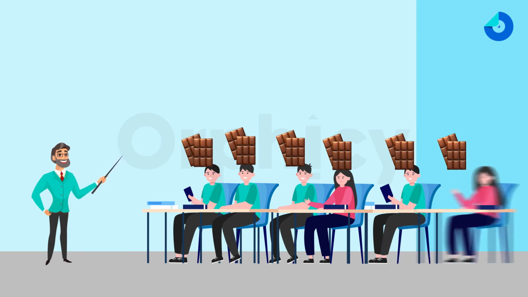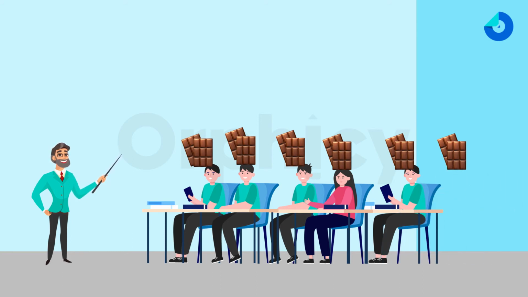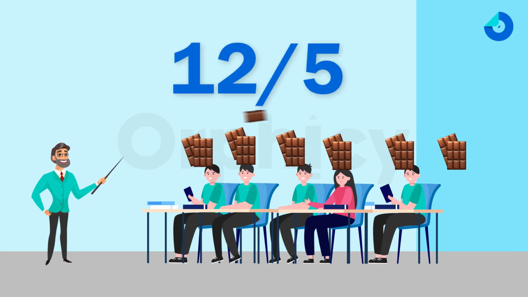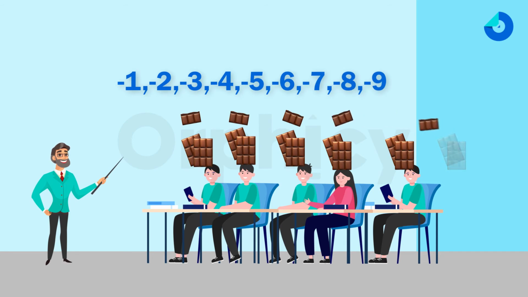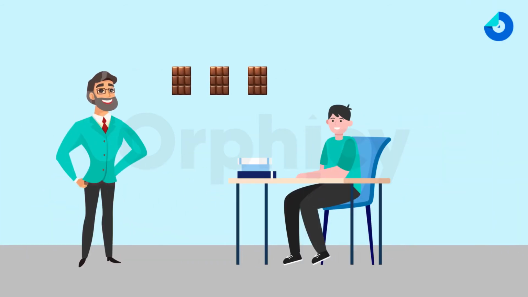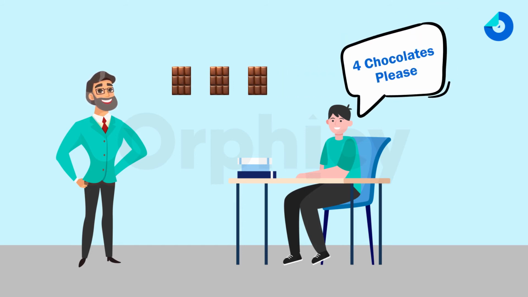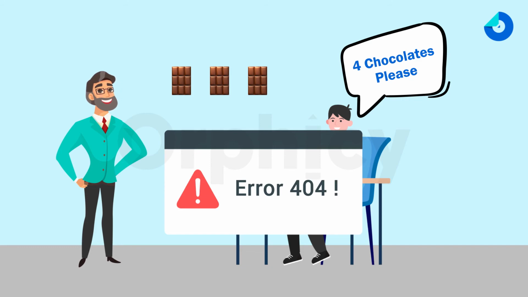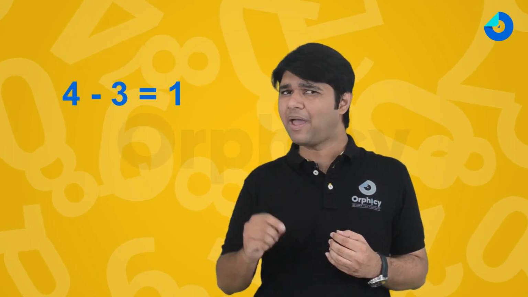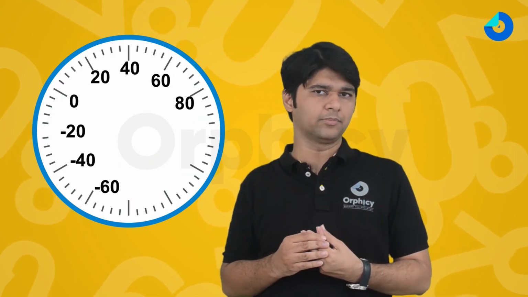But what if I remove one student from the class? Now there are 5 students and there are 12 chocolates. In this case, each child will get 12 by 5, that is a fraction of a chocolate. Similarly, हमें negative numbers की भी जरूरत पड़ी. Now if I have 3 chocolates and if you ask for 1 chocolate, now I will have 2 chocolates. But what if you ask for 4 chocolates? That doesn't make sense. How can you ask for 4 chocolates when there are only 3? But if 4 minus 3 is possible, then people wondered what is wrong with 3 minus 4. And people actually felt the need for negative numbers.